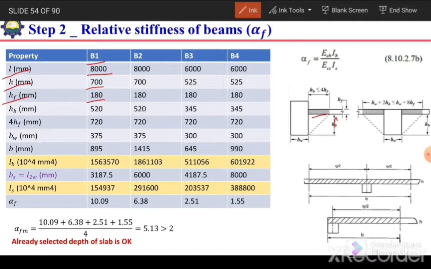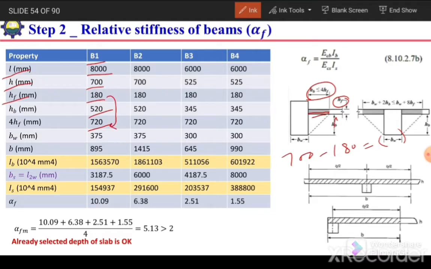So it is 700 minus 180, which is equal to hb, 520 millimeter. And 4 times hf, to consider how much projection or how much part of the slab needs to be considered as beam. So 4 times hf comes to be 720.